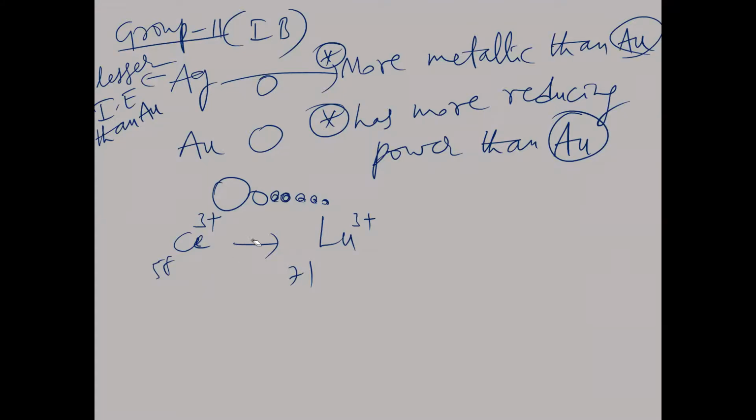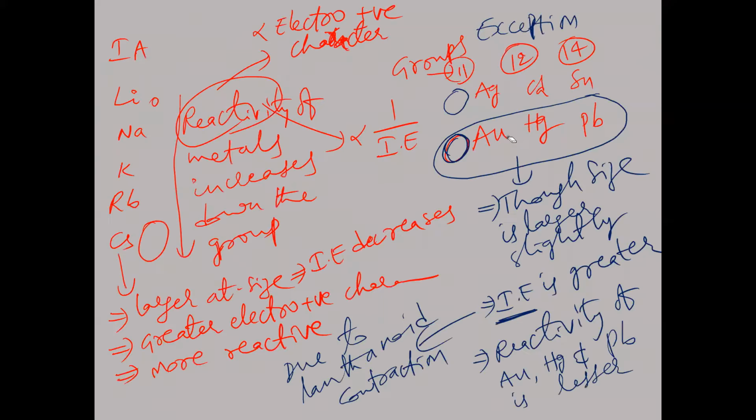The same reason we can say for these elements also: cadmium, mercury, tin, lead. Between cadmium and mercury, cadmium is more metallic and mercury is less metallic. Cadmium has more reducing power because of more metallic nature. Here also the same thing: tin has somewhat more metallic nature than lead. The reason again is that tin has more electropositive character and more metallic nature because of less ionization energy.